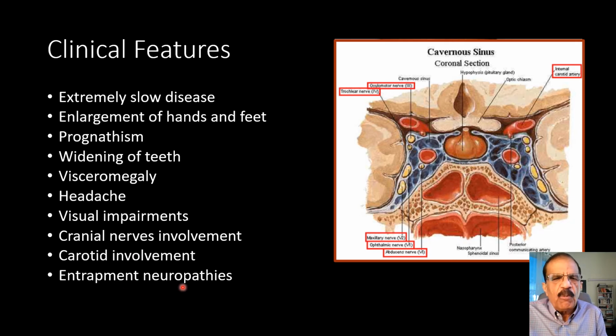Then entrapment neuropathies, particularly in acromegaly, because when the tissue grows outside, it also grows inside, and our nerves pass through many tunnels and narrow places, so they can get compressed, and you could end up having various neuropathies like foot drop and wrist drop and carpal tunnel syndrome, things like that.